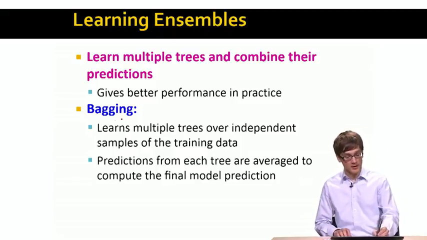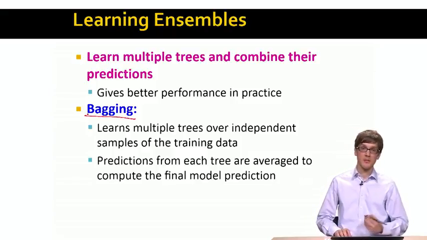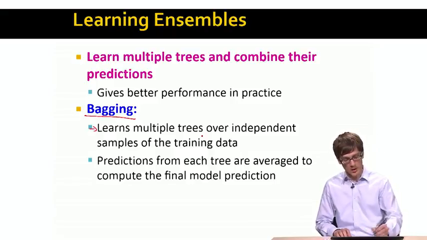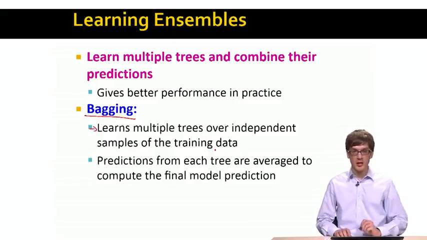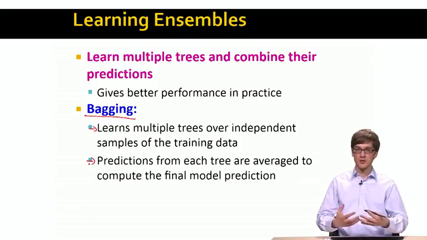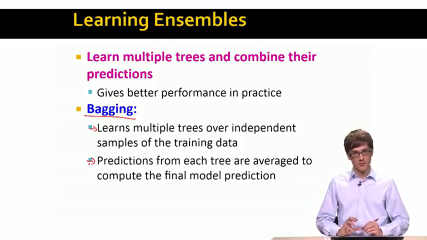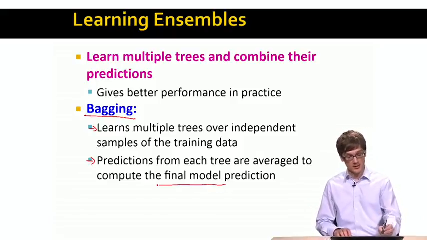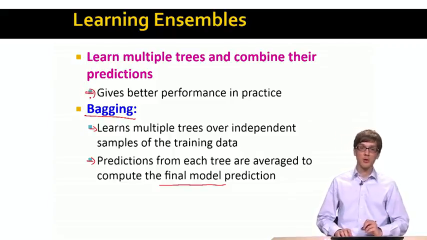One method that does this is called bagging. The idea here is that we want to learn multiple trees over independent samples of the training data, and then the prediction from each tree is considered. We average predictions from all the trees that we have and make the final prediction. It turns out that in practice, bagging approaches work much better, especially if the classification or prediction task is very hard.